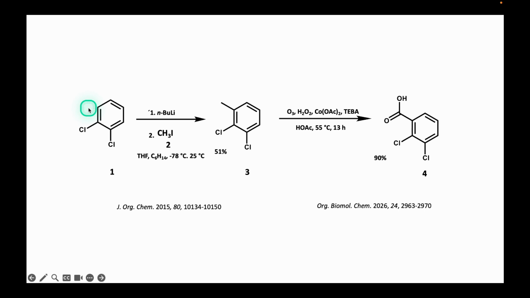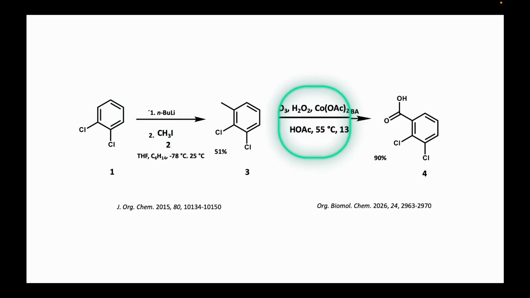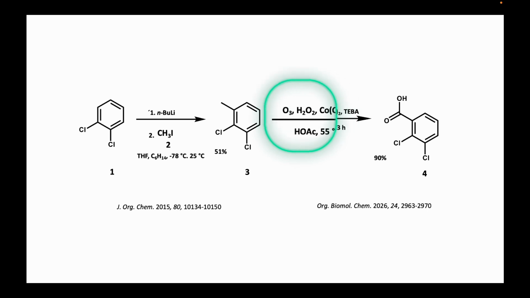The regioselective metallation of the benzene ring of orthodichlorobenzene with n-butyllithium, followed by the reaction with methyl iodide, generates dichlorotoluene 3. The oxidative synergy between ozone and hydrogen peroxide, catalyzed by cobalt salts, transforms the methyl group in 3 into a carboxyl group in 4.